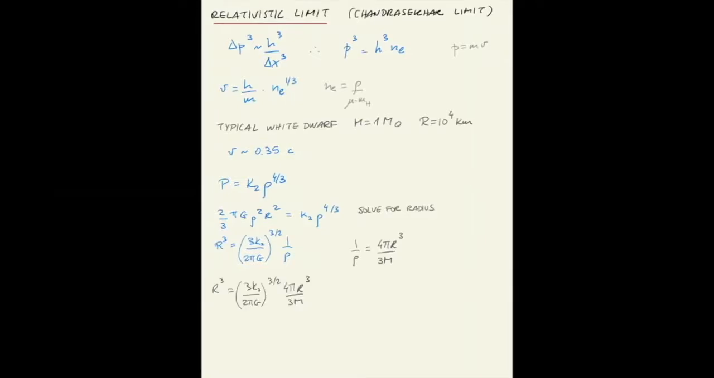look what's happening here. You have the cube of the radius both on the left-hand side and the right-hand side. So you can cancel them. And if you solve for the mass, there are only constants on the right-hand side. That means that there is only one single mass that an ultra-relativistic white dwarf can have. If you work out the numbers, this gives you about 1.44 solar mass. This is the Chandrasekhar limit.